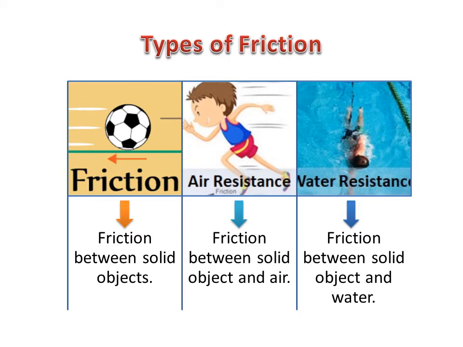So again, I have 3 types of friction. One which is between solid objects and I call it friction. One between the solid object and the air and I call it air resistance. And the last one is the friction between a solid object and water, and this I call water resistance. We already talked about friction, so now we are going to talk a little bit in detail about the air resistance and the water resistance.